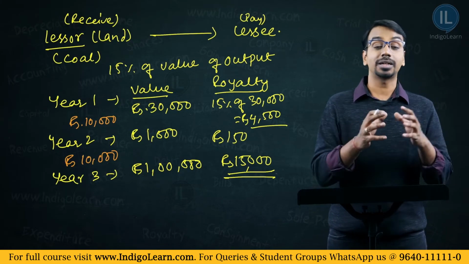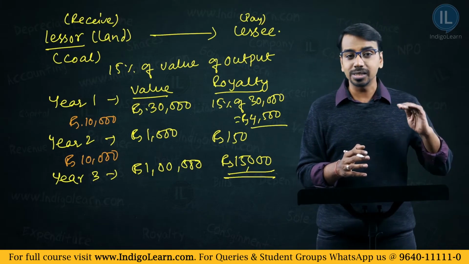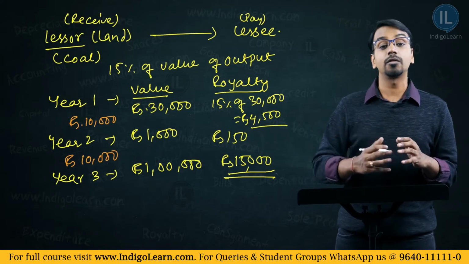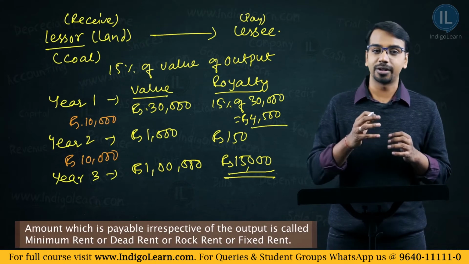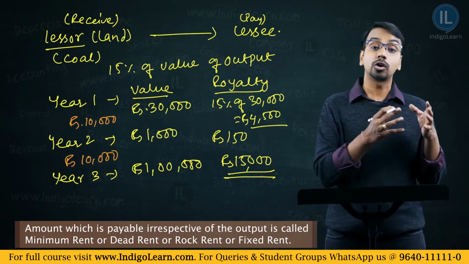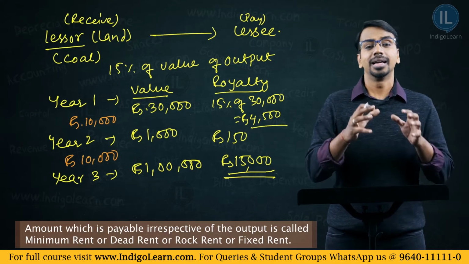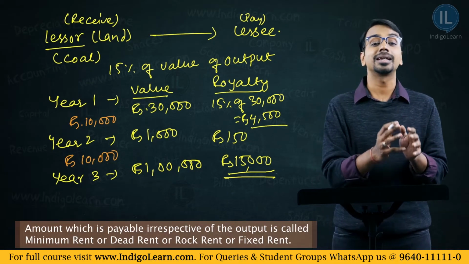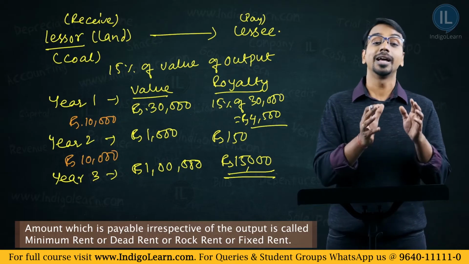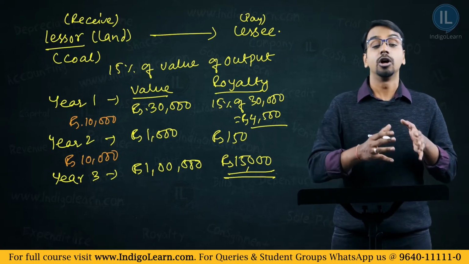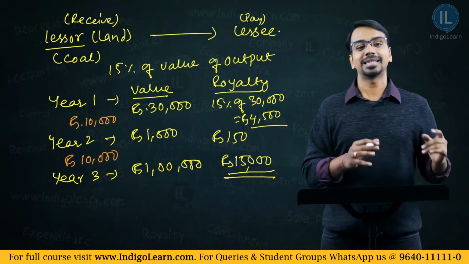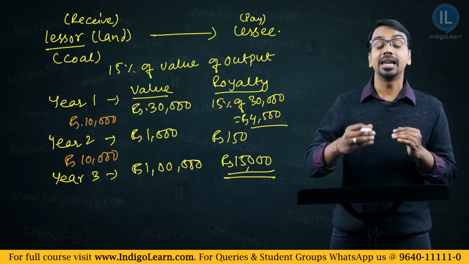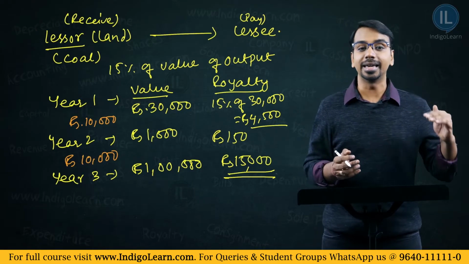Now, this amount of 10,000 which the lessee must compulsorily pay irrespective of the output is called minimum rent. Sometimes it is also referred to as dead rent or rock rent or fixed rent. Amount which is payable irrespective of the output is called minimum rent. Now, what is the advantage? The lessor gets a protection that even if the output is less, I will get at least 10,000, and if the output is higher, I will get the higher amount.